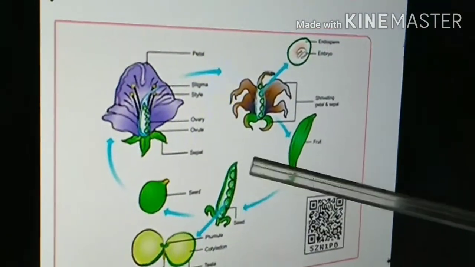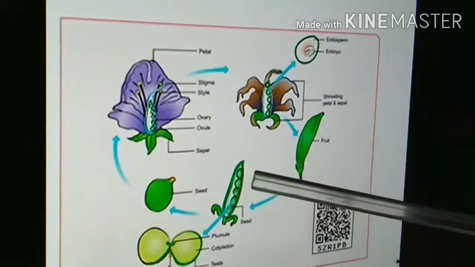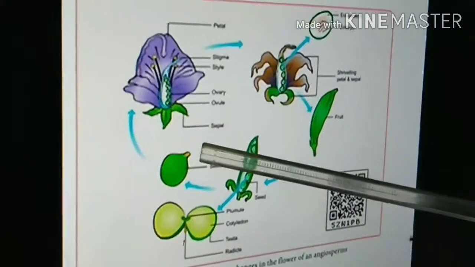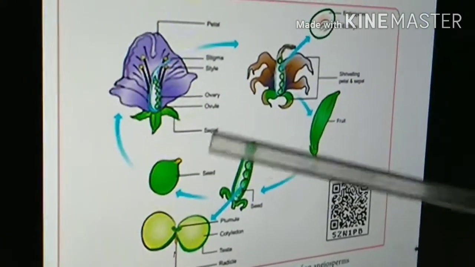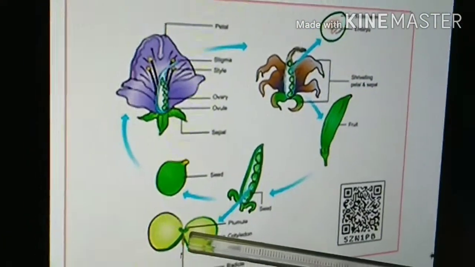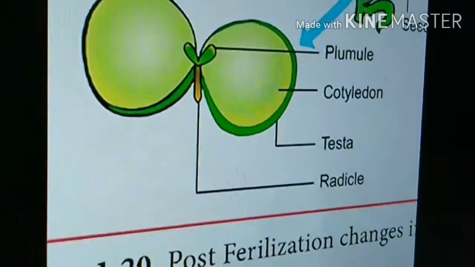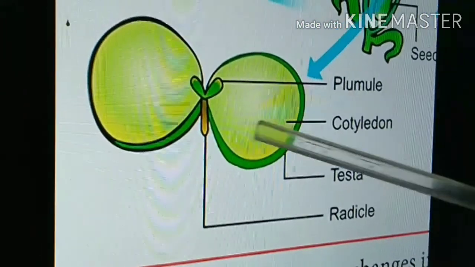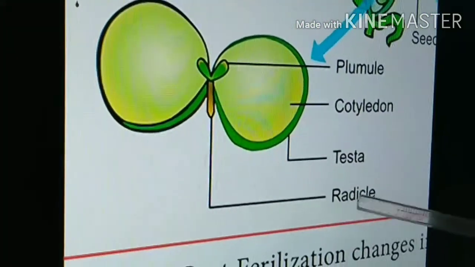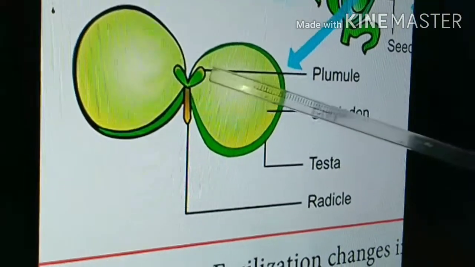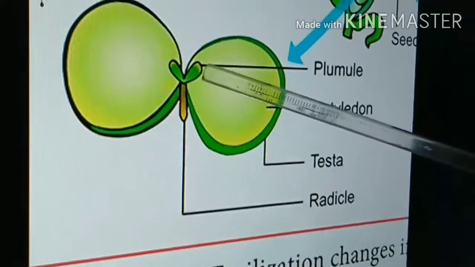Inside the fruit, seeds are there. If you see inside the seed, there are various parts. The tip-like part is called the radicle. This becomes the root later on. Inside, a small plant-like structure is available. I shall explain in a bigger size. See here. This tip-like structure is called the radicle. This radicle becomes the root later on, and there is a small plantlet-like structure present inside.